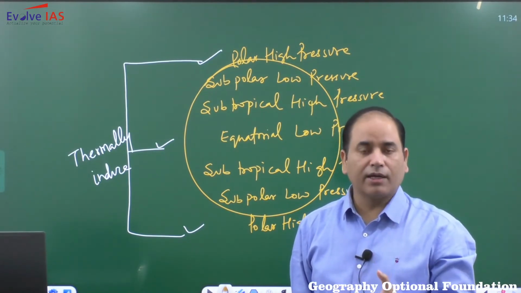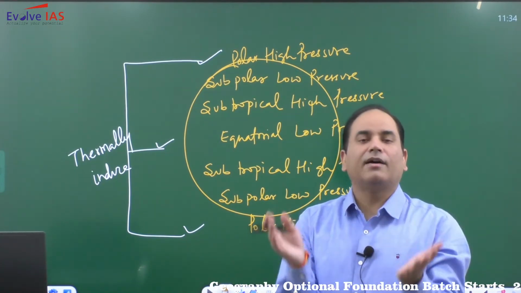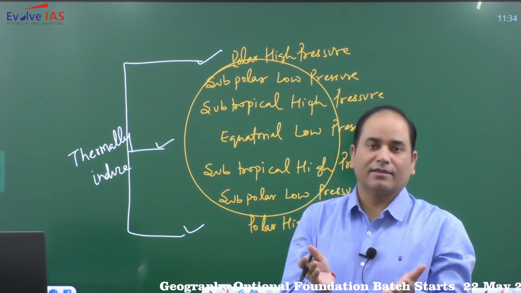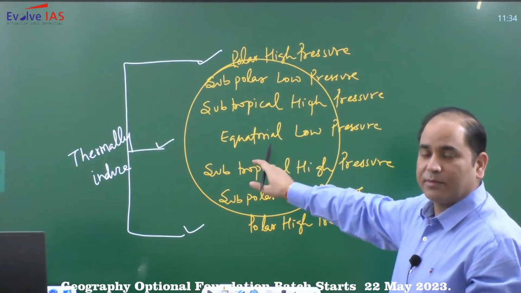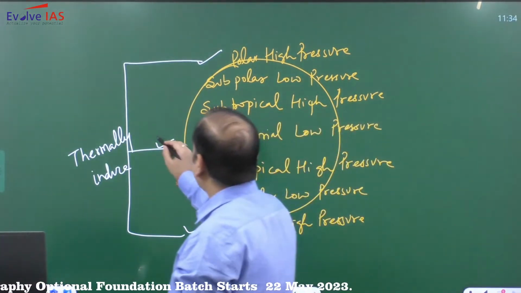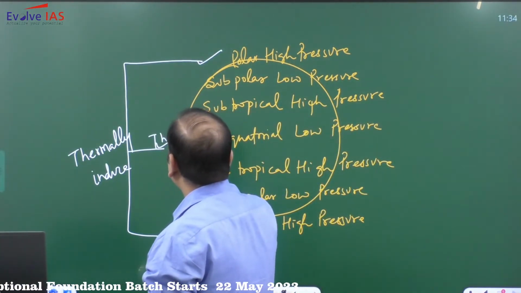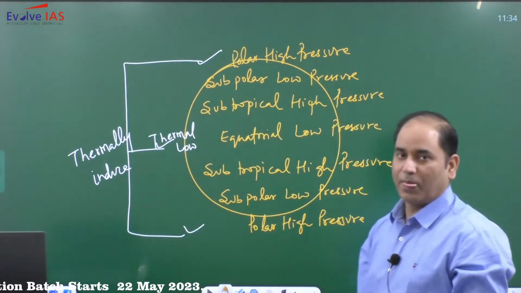So the pressure on the ground is lower because of the high temperature. We call it thermal low.